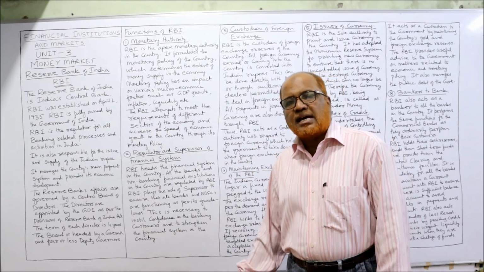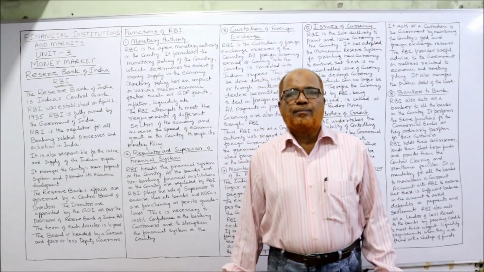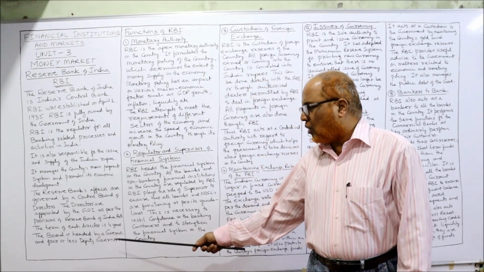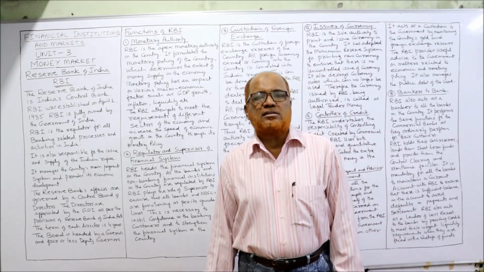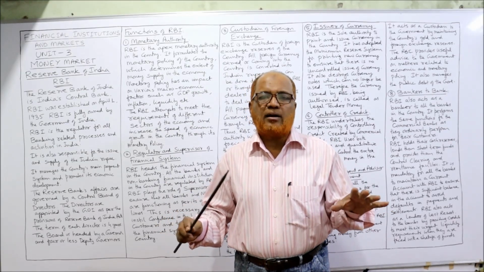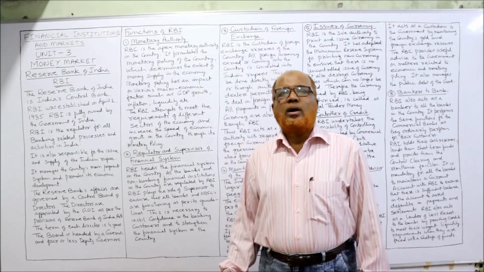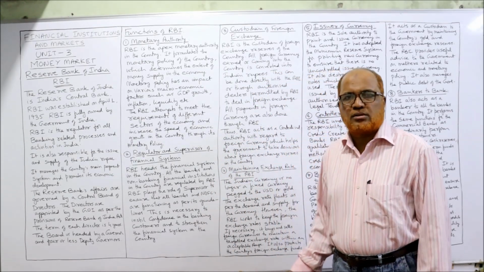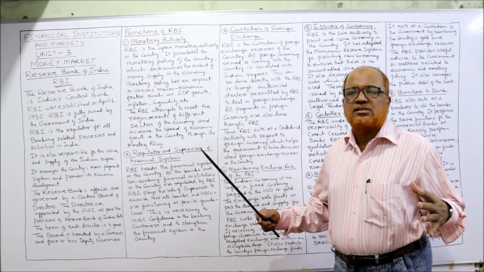And the term of each director is 4 years. And the board is headed by the governor and 4 or fewer deputy governors. So this is the structure of Reserve Bank of India. Now what are the functions of Reserve Bank of India? What are the functions it performs? So many functions are there.